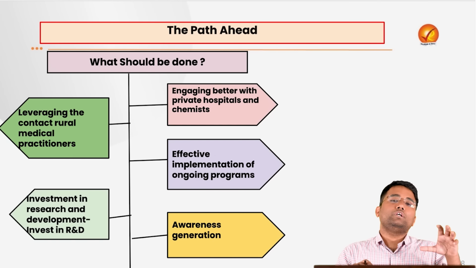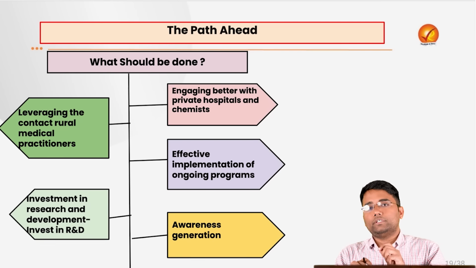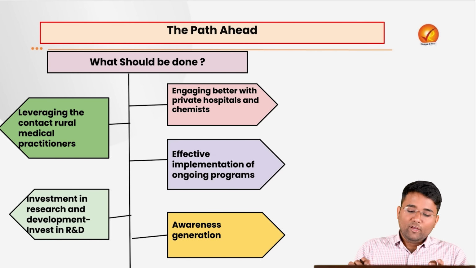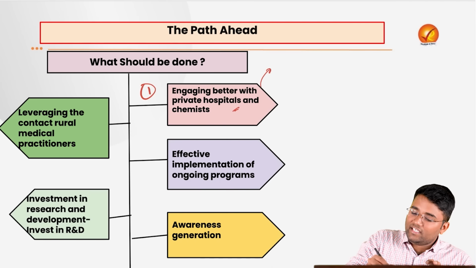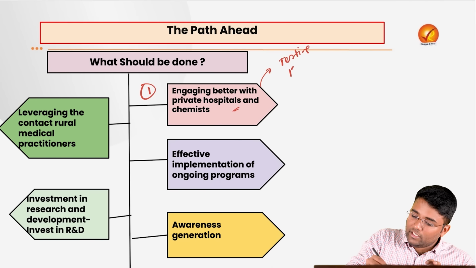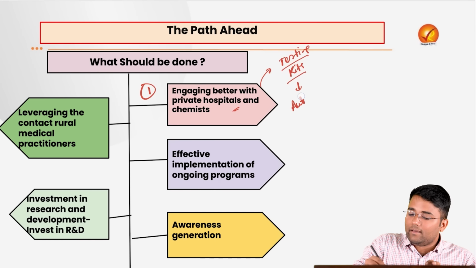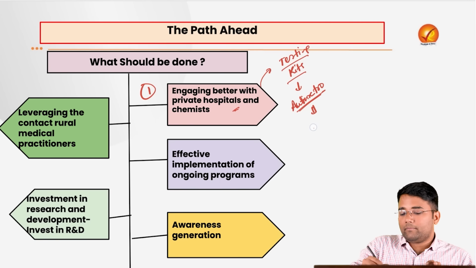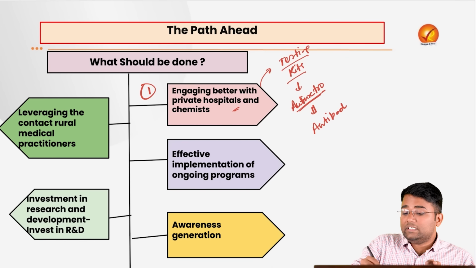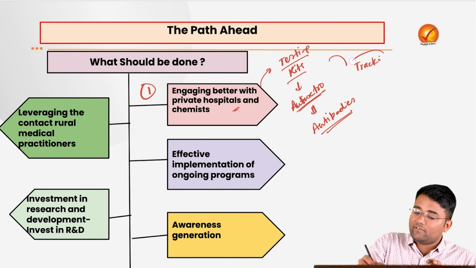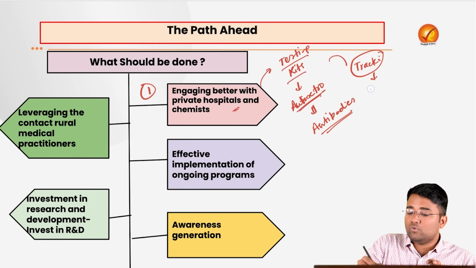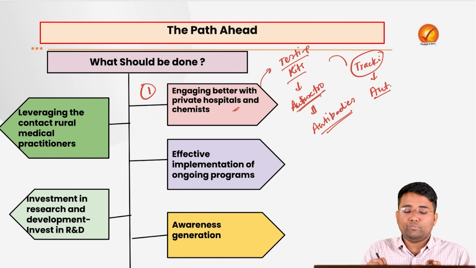What should be done to control this dual burden, as well as to control the burden of HIV as well as tuberculosis? First of all, we need to engage better with the private hospitals and the chemists. We need to provide them with testing kits properly. Plus, we need to give them proper training at regular intervals to ensure that they get an idea about the antiretroviral therapy that is available. Along with that, some of the better hospitals can be equipped with antibody treatments that are available for HIV. Also, there should be a proper tracking and oversight mechanism for the patients who are on these therapies or who are on the antibiotic drugs for tuberculosis.